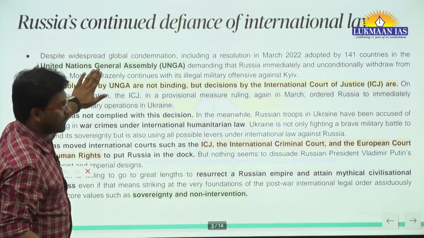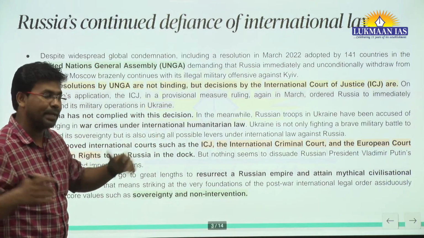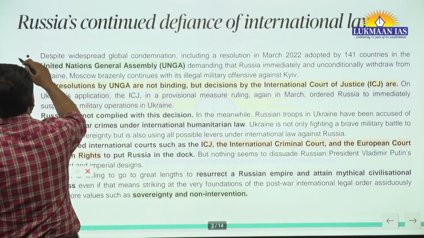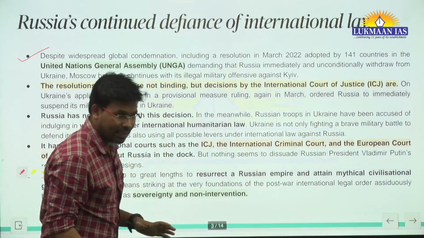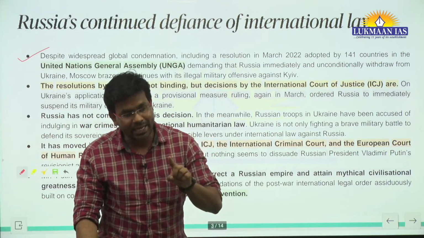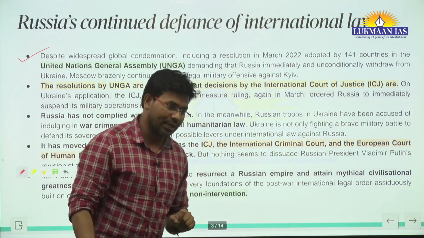So this is one part: the United Nations, a very important organization, is not able to take action, because Russia itself is a permanent member of the UNSC.